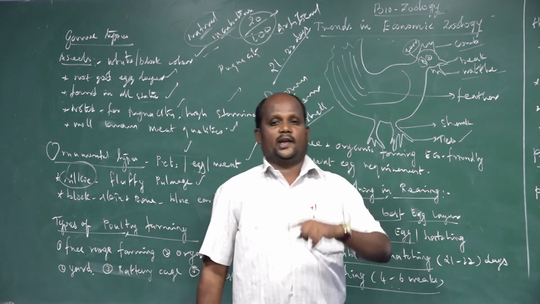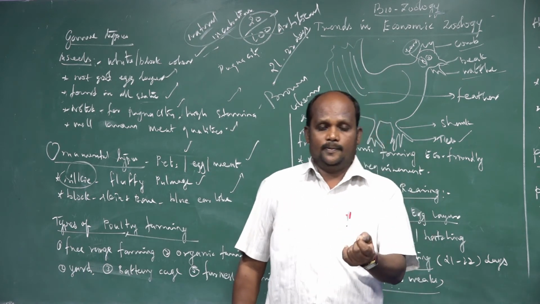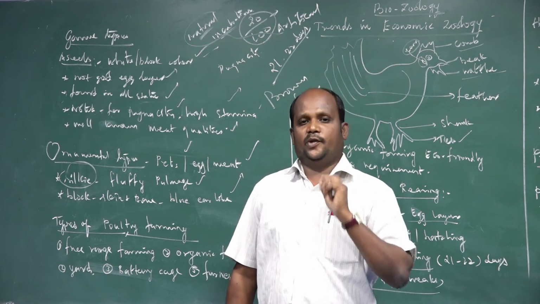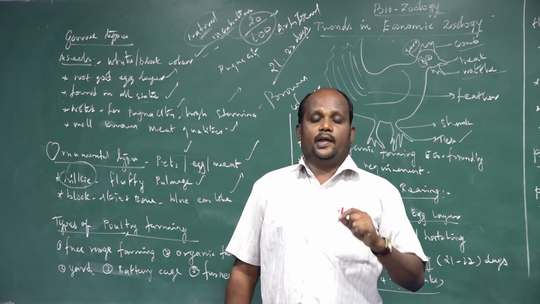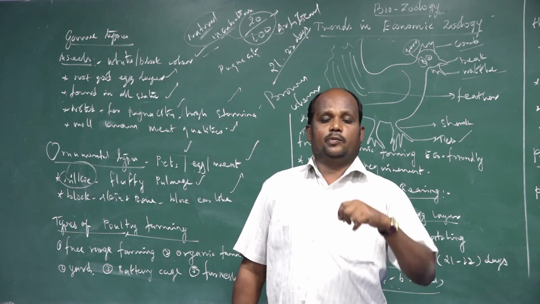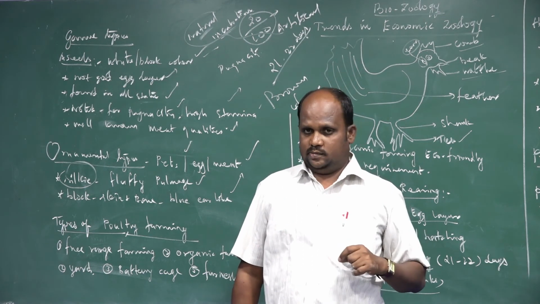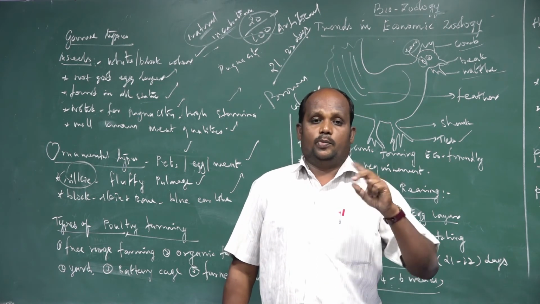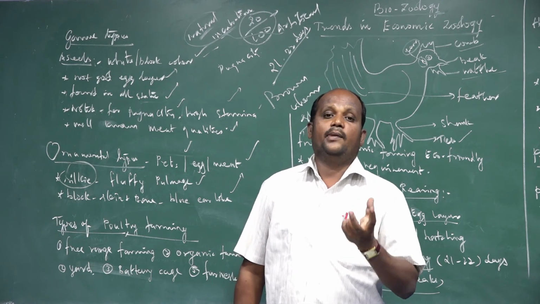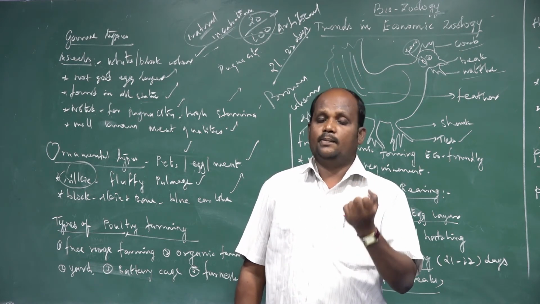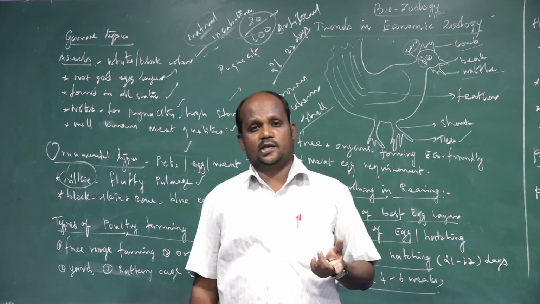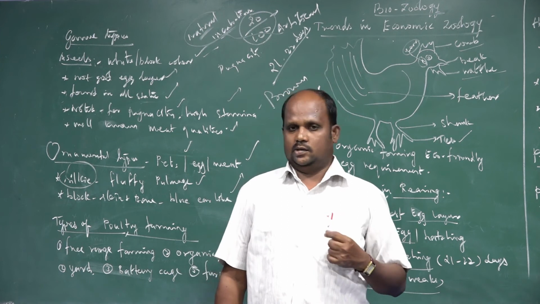Brooding also has two categories: natural brooding and artificial brooding. Here also, in natural brooding, the young ones are taken care of by the mother. In artificial brooding, they are taken care of by machinery. Between the two brooding processes, from the natural one, a very limited number of young ones can be taken care of by the mothers. From the artificial methods, an uncountable number of young ones can be taken care of by the machinery.